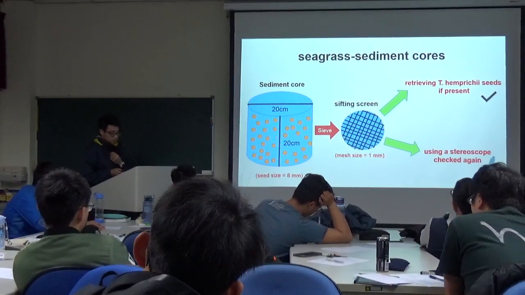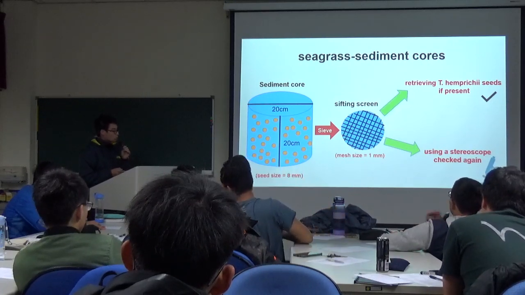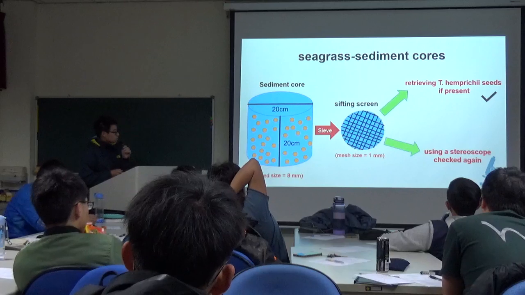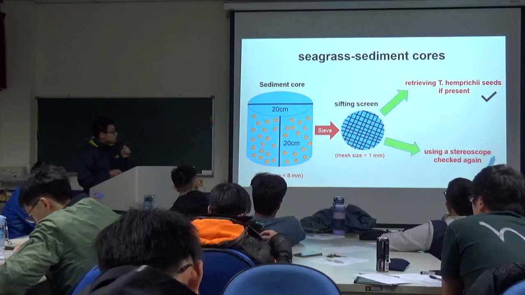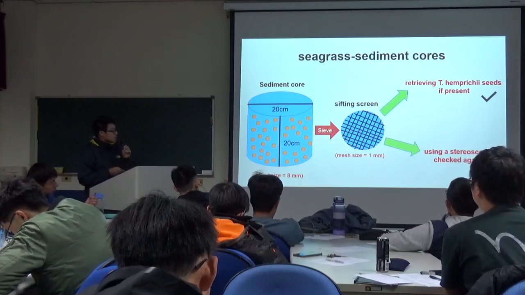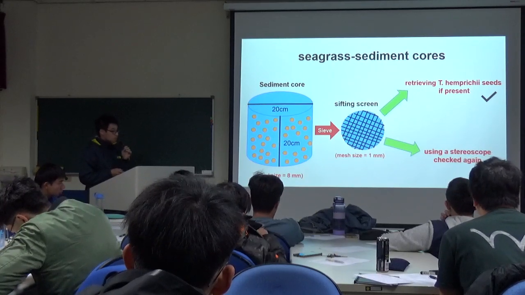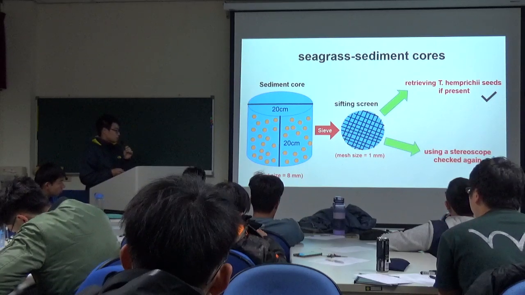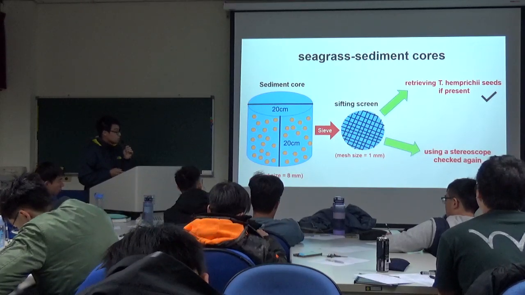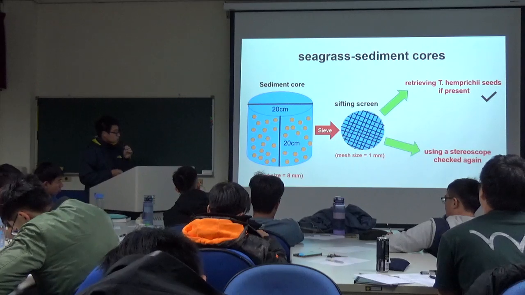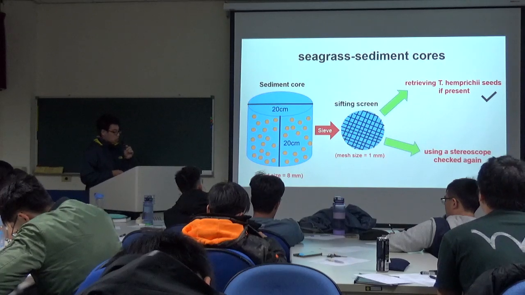So what do we do with the seagrass sediments? First, the sediment cores were sieved with a 1 millimeter mesh sifting screen, to retrieve the Thalassia hemprichii seeds if present. The Thalassia hemprichii seed is almost bigger than 8 millimeters, so the seed will be on the sifting screen. And for material below 1 millimeter, we used a stereoscope to check again.